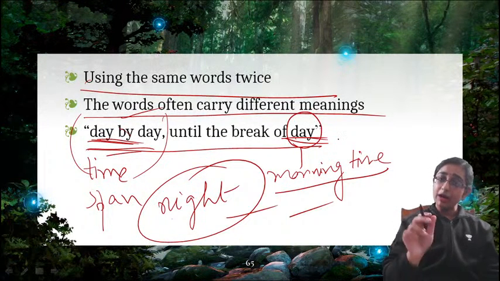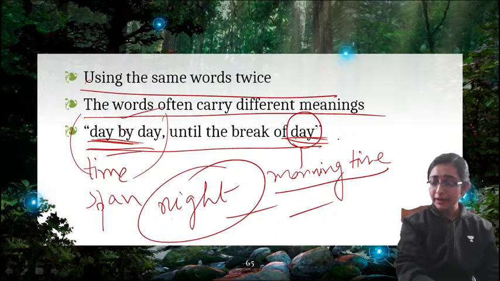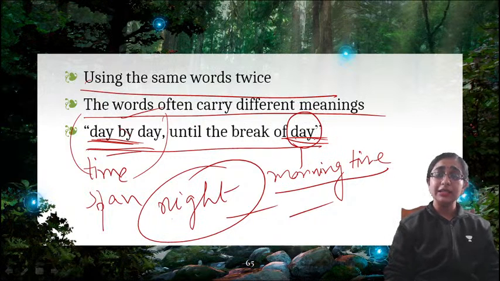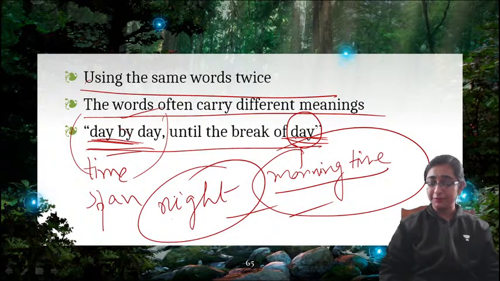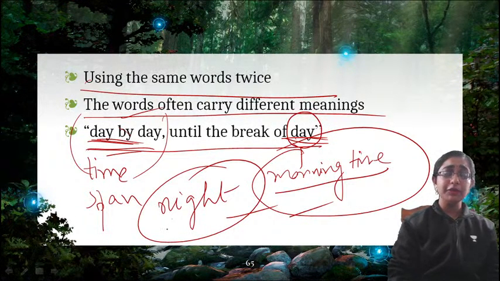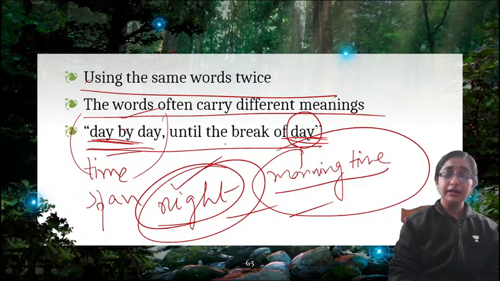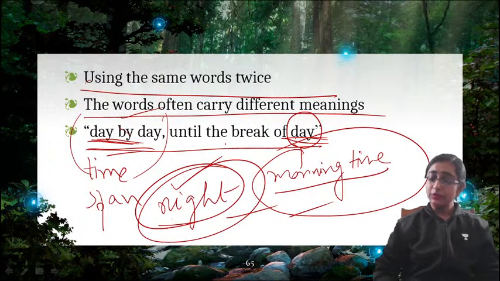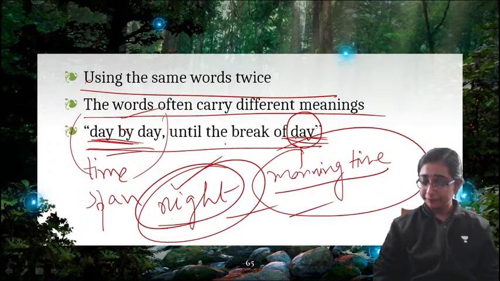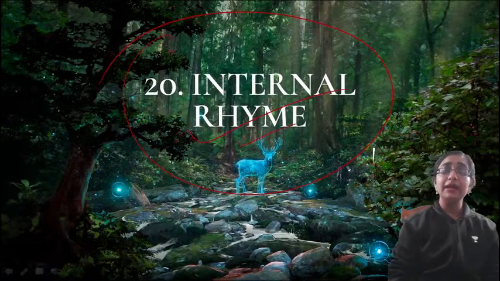The word is the same, day, but at one place it signifies the whole time span, and at the next moment it signifies the particular time of the day, that is morning time. So if we use night in two different senses, night can mean the night time, or night can also mean death, right? So in that case it will be identical rhyme. Clear now? Okay.